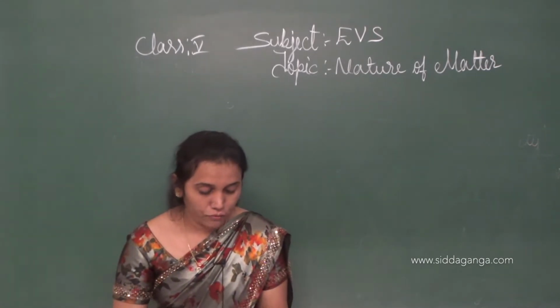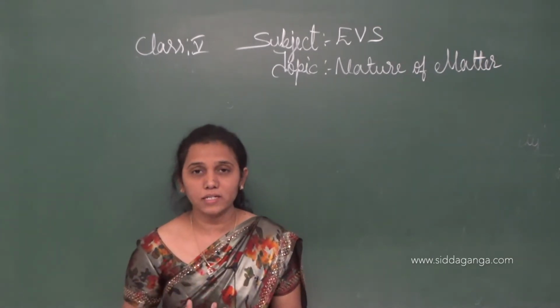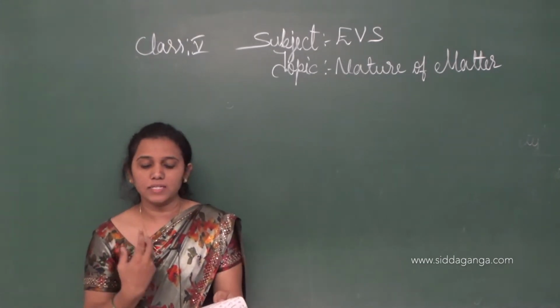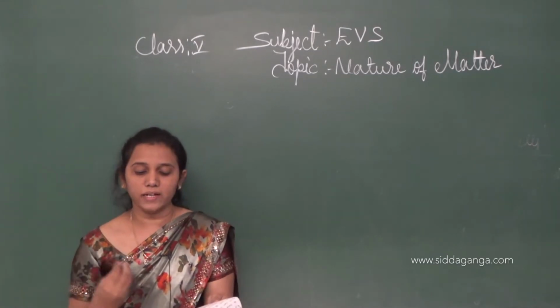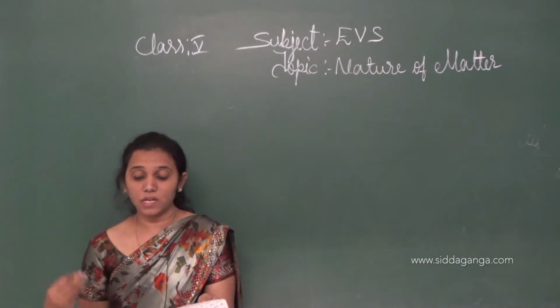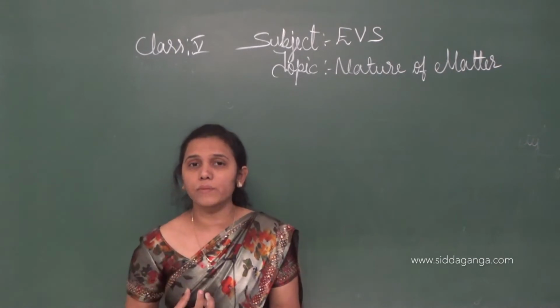We have three headings: solid, liquid and gas. We have also been given the characteristics of each. Solids are very hard materials.